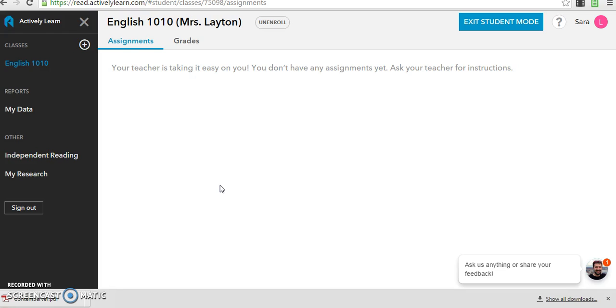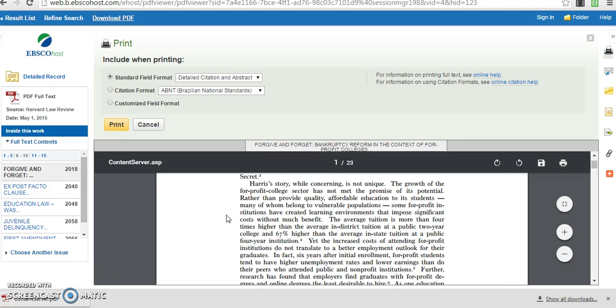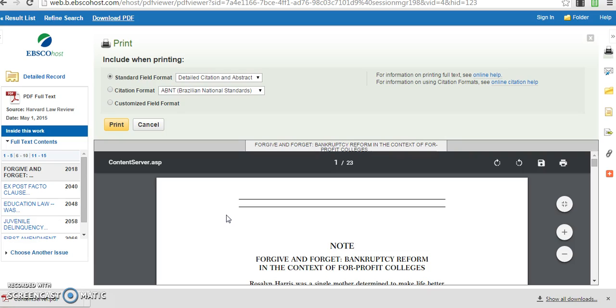First, you're going to need to go into the Pioneer Library and do your research. Here's an article that I have found in the Pioneer Library, for instance, and you're going to want to look for full text articles, and you can download a PDF version of your articles. This is an interesting one that you might want to read. It's about the for-profit education, for-profit institutions that we've been studying. So I found this article.